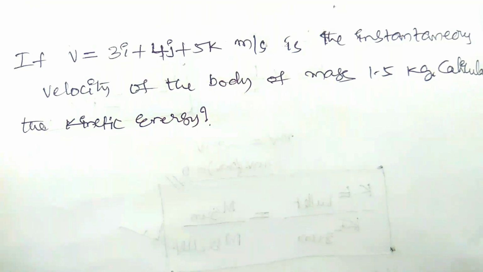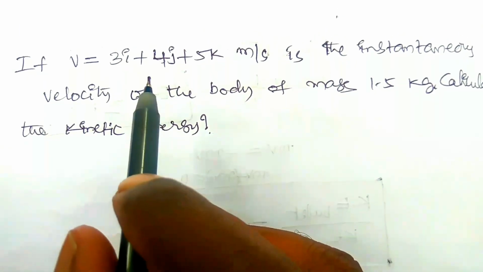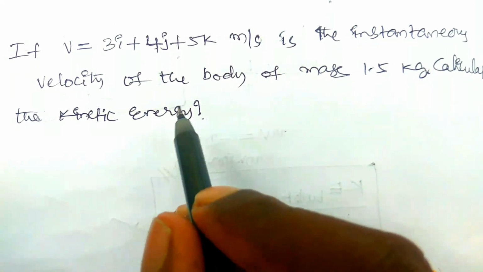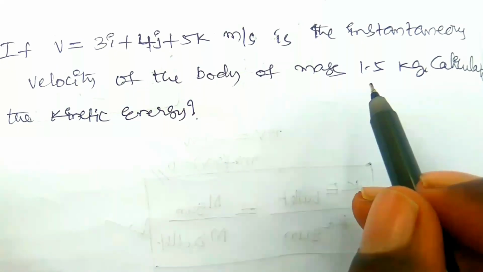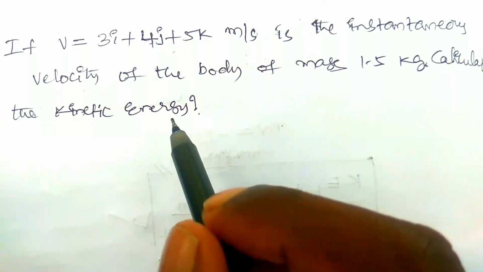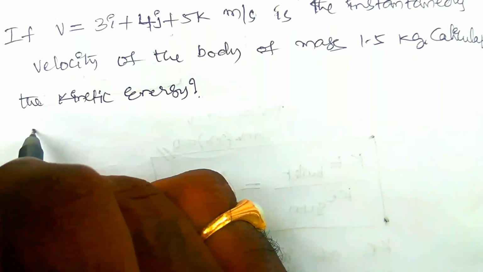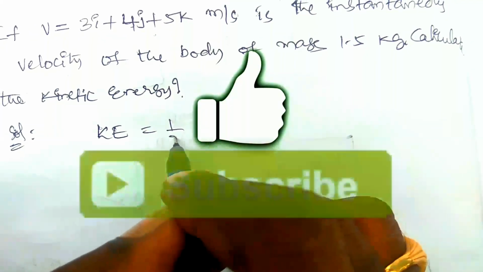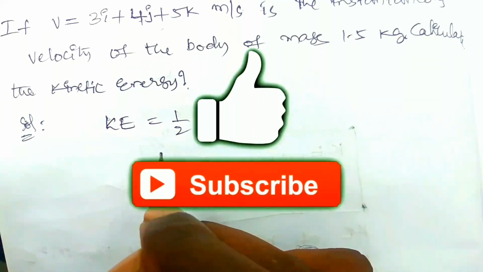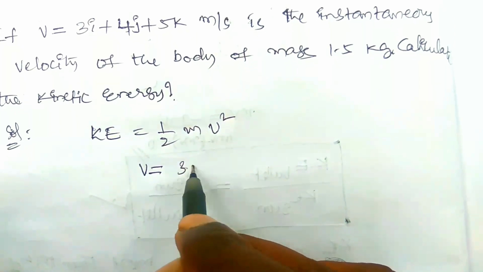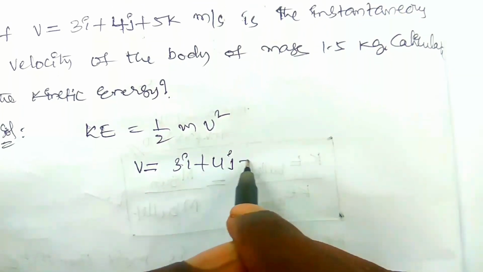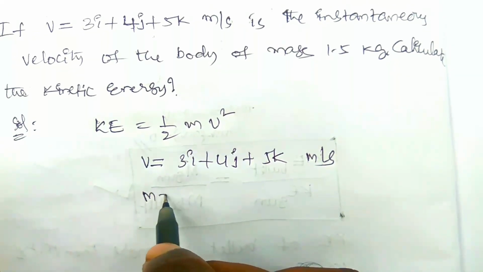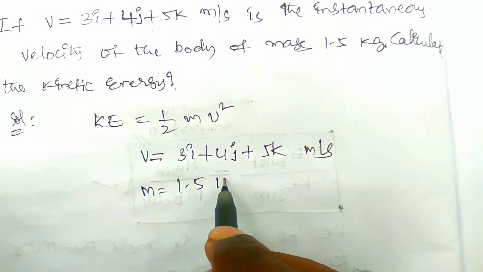Let us see some numericals. If the velocity v is equal to 3i plus 4j plus 5k meter per second, the instantaneous velocity of a body of mass 1.5 kg, calculate the kinetic energy. Solution: kinetic energy KE is equal to 1 by 2 m v square, where v is equal to 3i plus 4j plus 5k meter per second and mass m is equal to 1.5 kg.